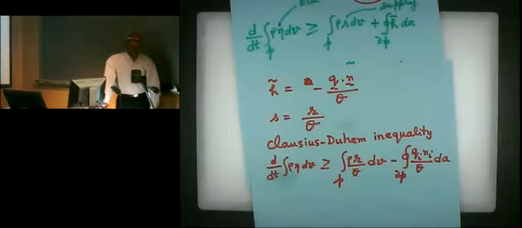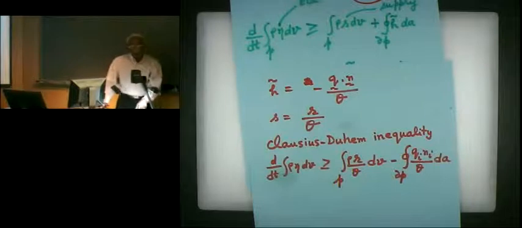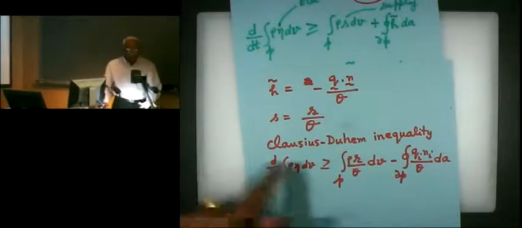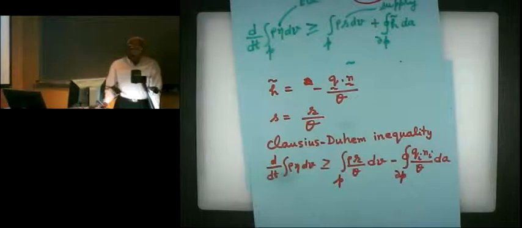Otherwise, that was entropy inequality. Both are called second law of thermodynamics. So this one is a special case of that because we have assumed a special form for S and H. One was proposed by Clausius and the other one was proposed by Duhem, so we call it Clausius-Duhem inequality.